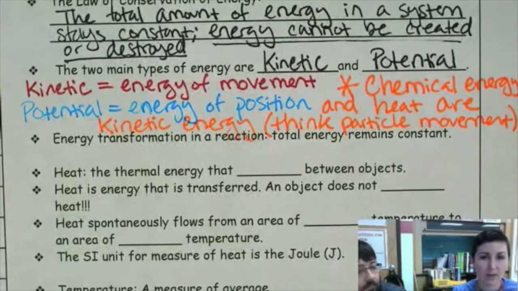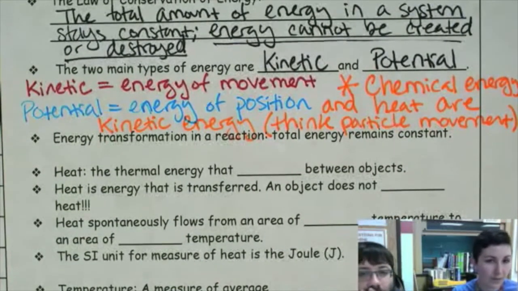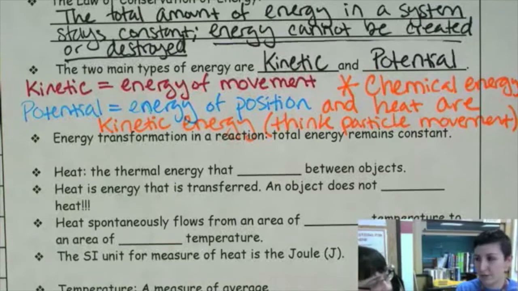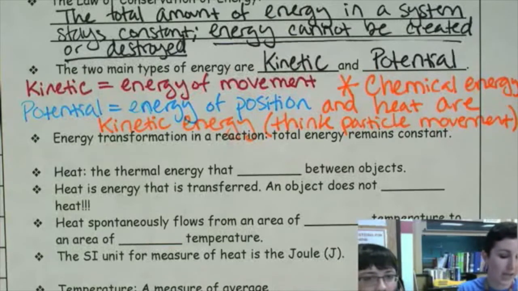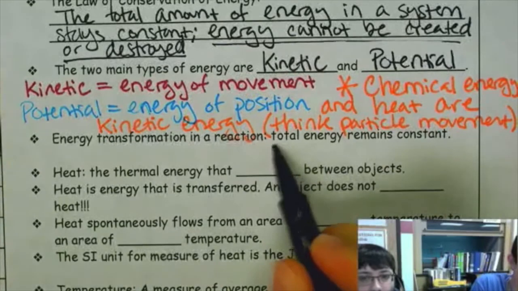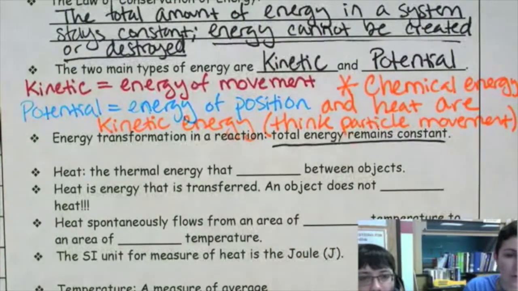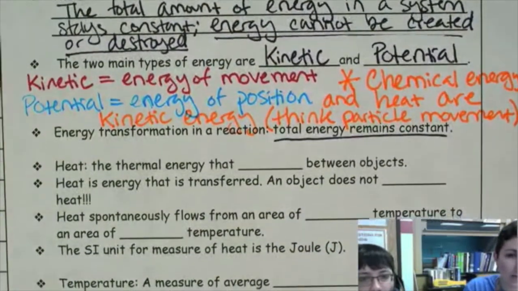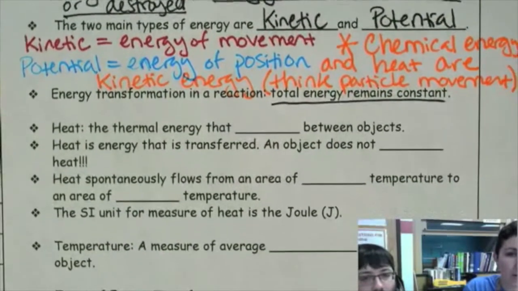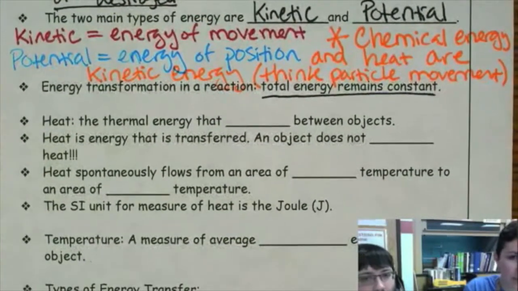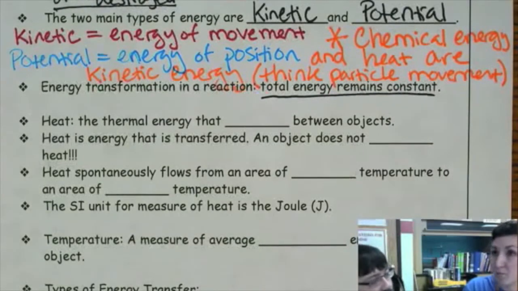All right, and we have to remember that when energy is transformed, when it changes forms, no matter what, the total energy remains constant. The total energy in a chemical reaction doesn't change. So we're going to remember that too. Total energy remains constant. So let's talk about heat then. Heat is what we call thermal energy. So thermal, like thermometer, it measures heat, right? So thermal energy is heat energy, and it's the energy that flows.